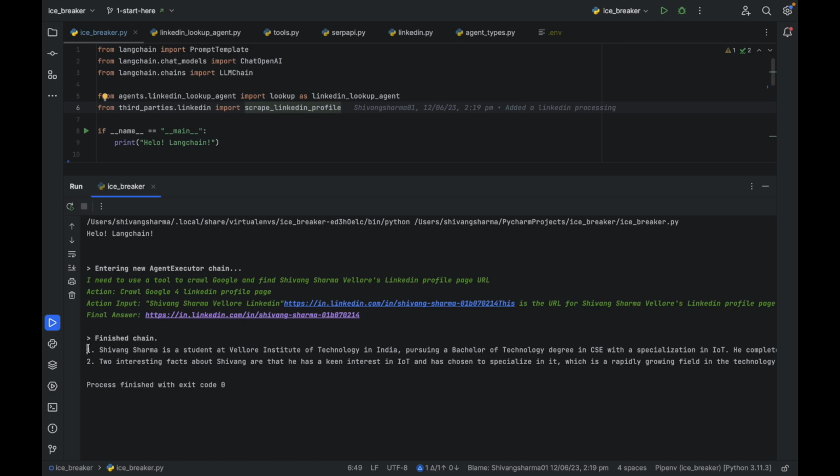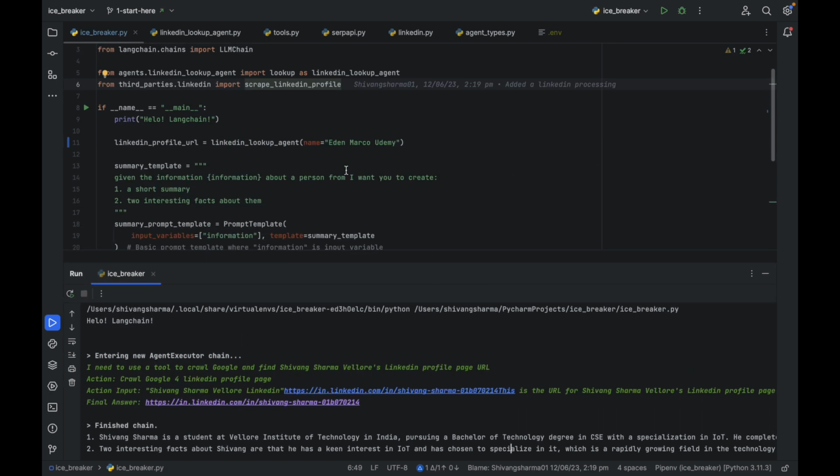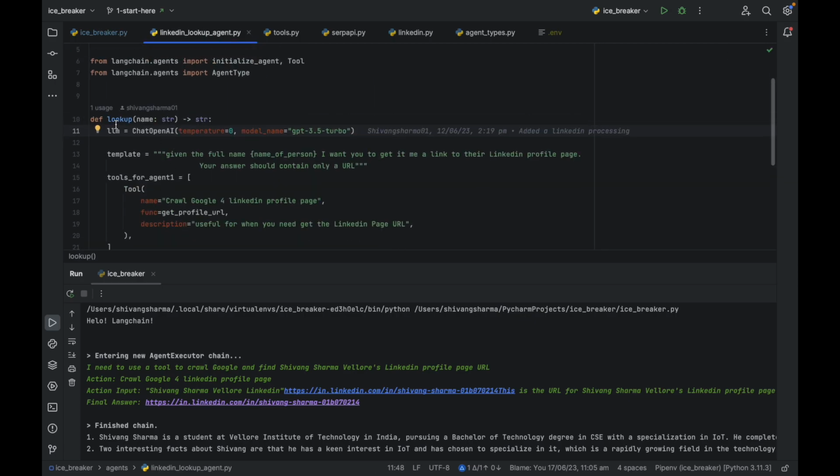So the name of our project tells us what its aim is: we want to create an icebreaker using an LLM, that is Langchain. I will play around with the code a little bit, as I have changed the name to Eden Marco Udemy, who is one of the instructors of the course. This will call the LinkedIn lookup agent, which we can find over here, as we have imported this code also. This is the function where it is creating an LLM, and it is integrated with ChatGPT 3.5 Turbo.